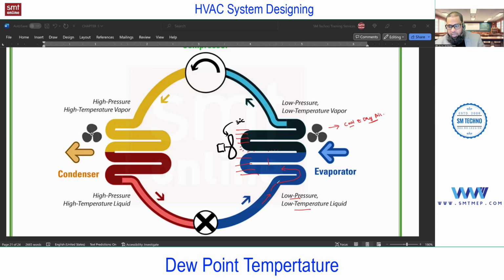So where does that water come from? That is from the room air only. There is condensed water on the evaporative coil. Because of what? Because of dew point temperature. So remember, this vapor compression cycle, meaning the air conditioning system, will provide cool and dry air as per the